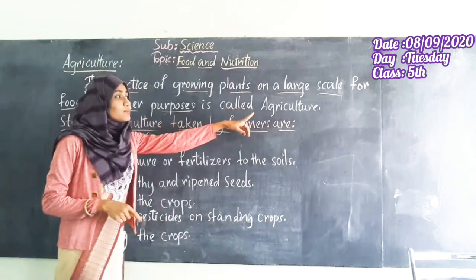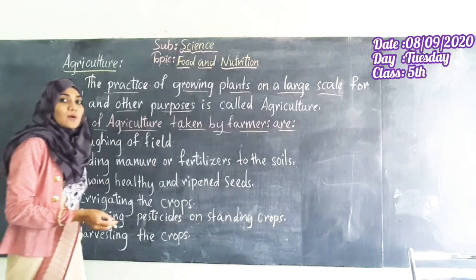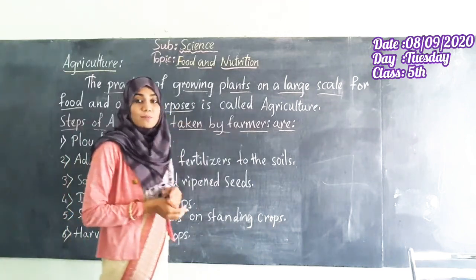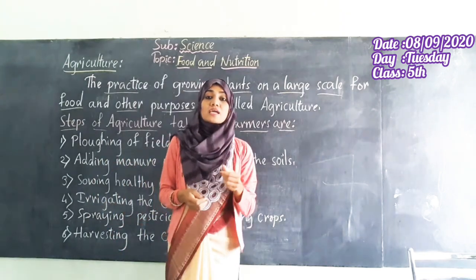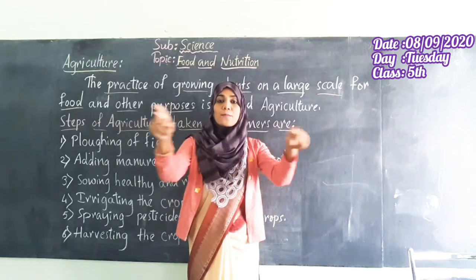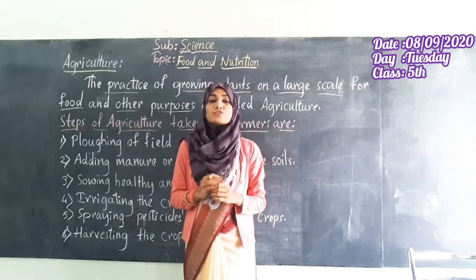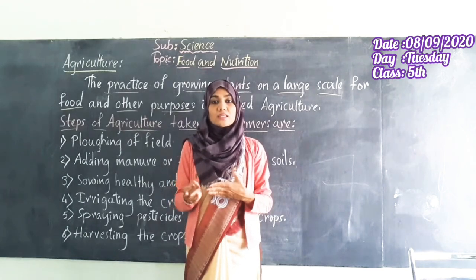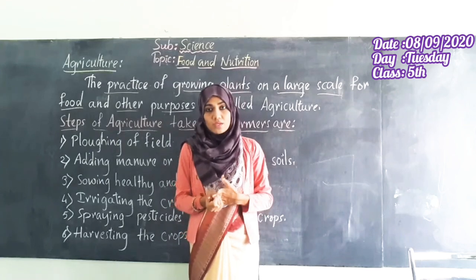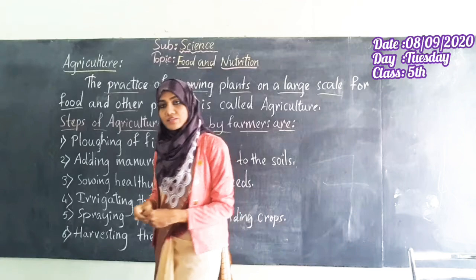Why will we grow so many plants in a big field? For the purpose of food and other purposes. Other purposes may include earning money. So we grow plants in a big field for getting food and also for other purposes like earning, trading, that means for earning money. So that process is called agriculture, right friends?